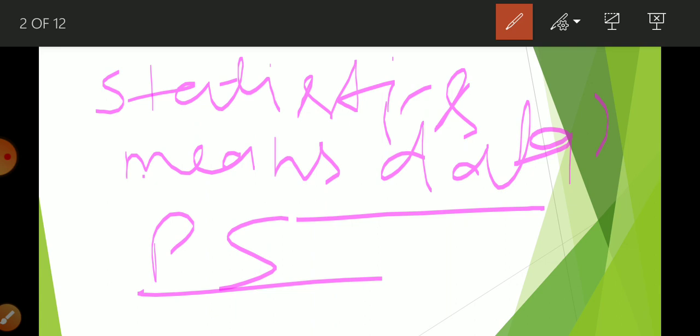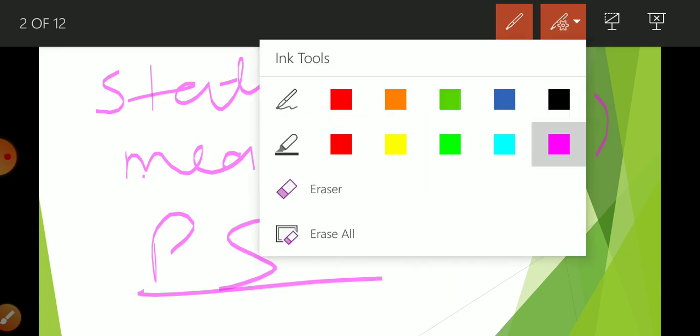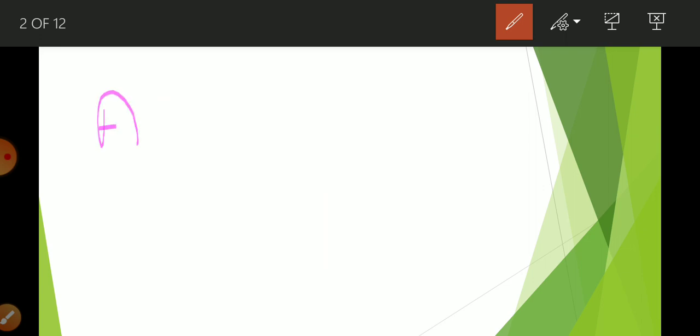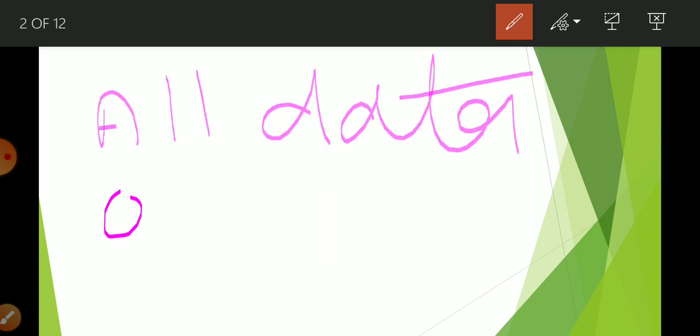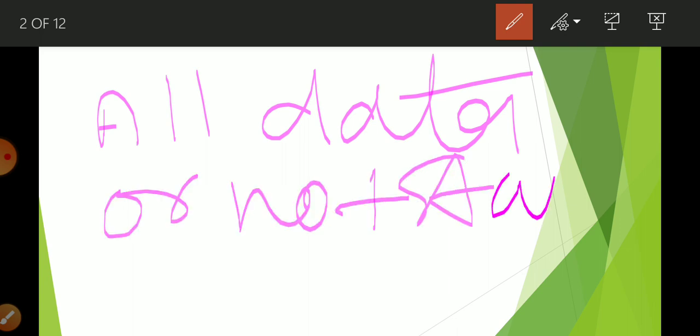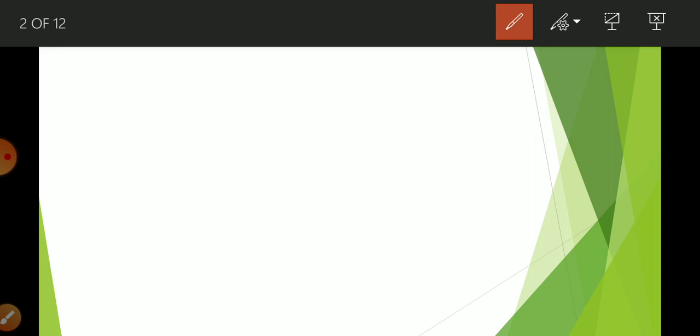But all data are not statistic. Why? Because for becoming a statistic it requires some features.